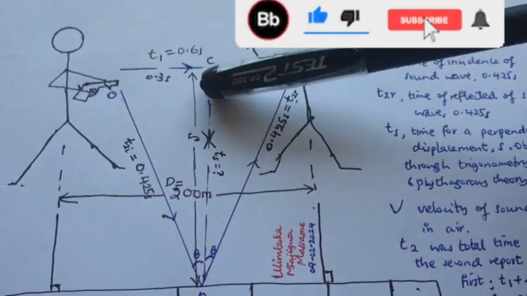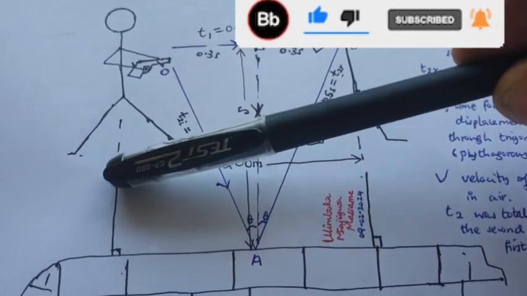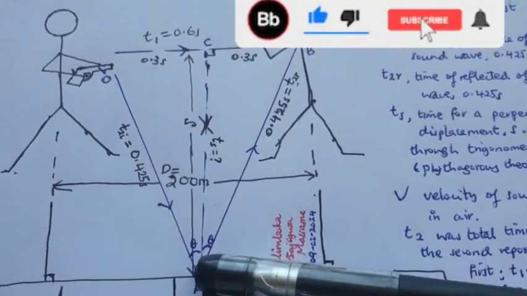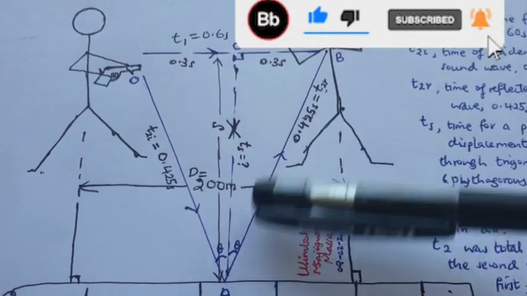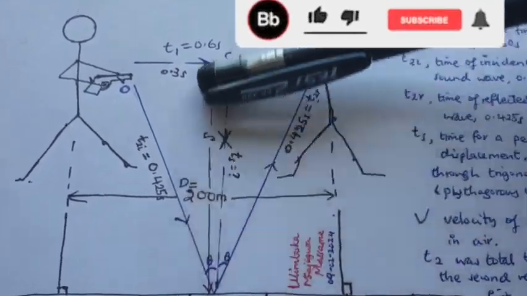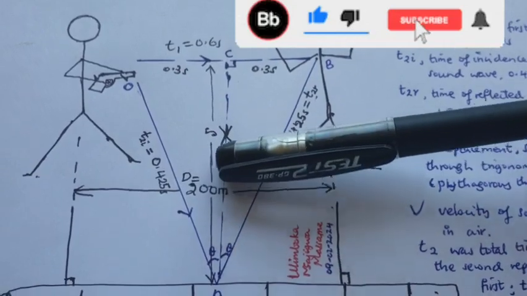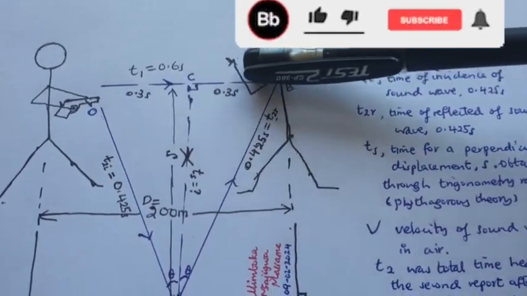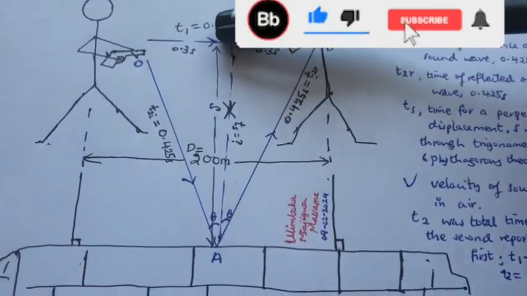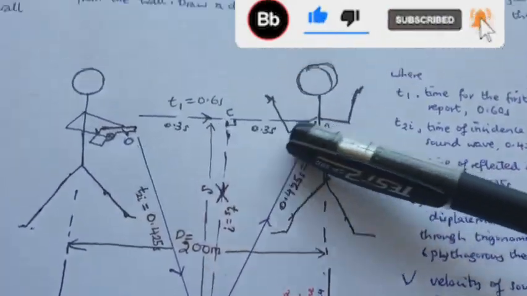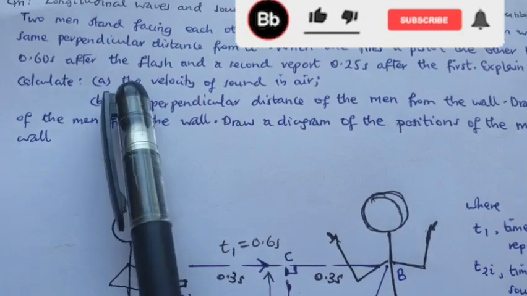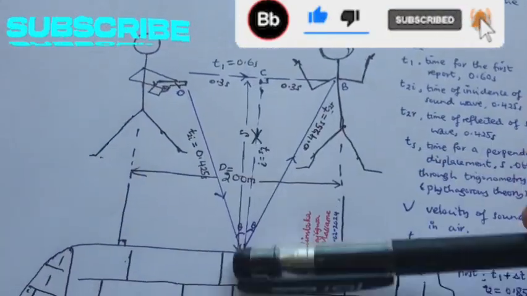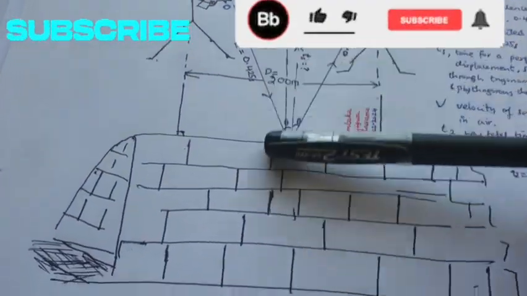This perpendicular distance from C to A is the same as this one from the ground. We have this hypotenuse as t2 over 2, this adjacent as t2 over 2, and this opposite as t1 over 2. We can use time, and also distance or displacement, to calculate the perpendicular distance, assigned by capital letter S.